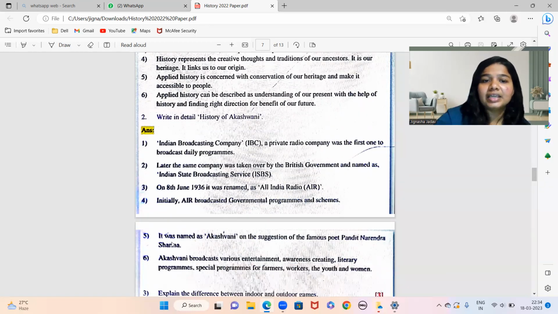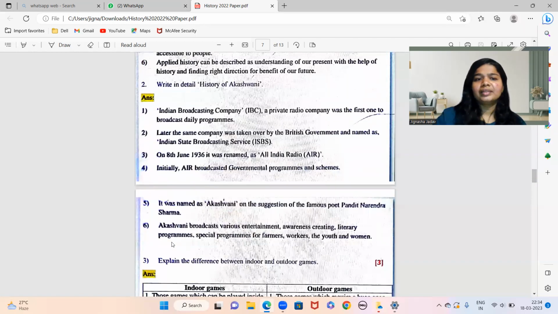Next, write in detail about history of Akashvani. Again, this is from chapter number 5, Mass Media and History. The Indian Broadcasting Company, which is IBC, it is a private radio company, was the first one to broadcast daily programs. Later again, this company was taken by Britishers and they renamed it as Indian State Broadcasting Service.